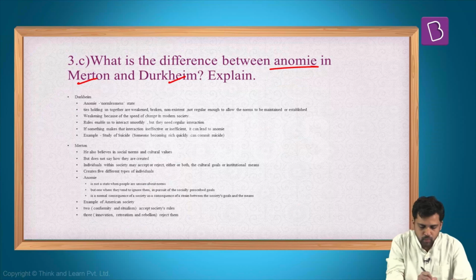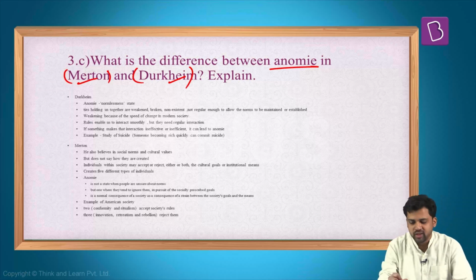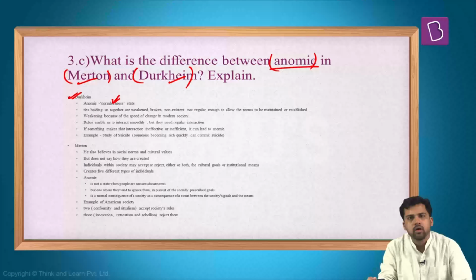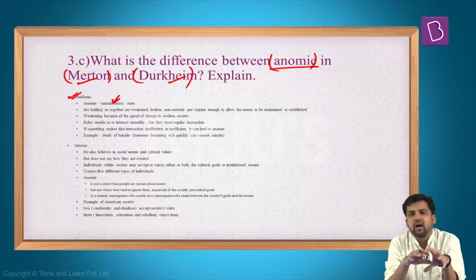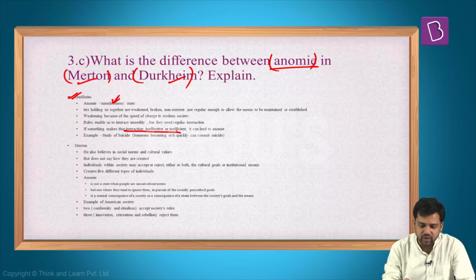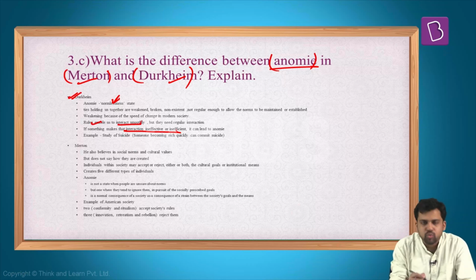You need to explain that. So, again, this is related to thinkers. Both the thinkers, they have talked about anomy. Now, when it comes to Durkheim, for Durkheim, anomy is normlessness. He feels that in a society, there are different rules and regulations. These rules and regulations are very important for ensuring stability in a society. So, interaction becomes inefficient, ineffective if these norms are replaced. These rules enable smooth interaction between people.